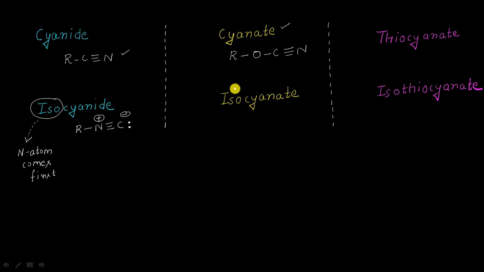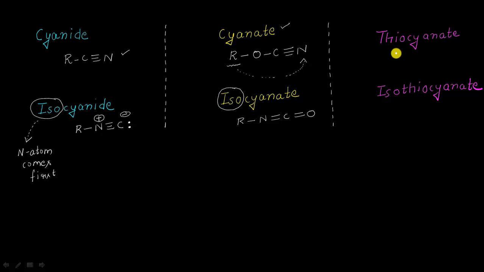And once again, iso means nitrogen comes first, or we can say the alkyl group is bonded from the nitrogen atom, because we are now calling it an isotype of cyanate. So I can write R single bond nitrogen double bond carbon double bond oxygen. This becomes an isocyanate molecule.